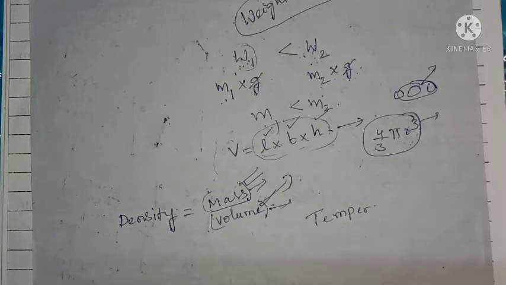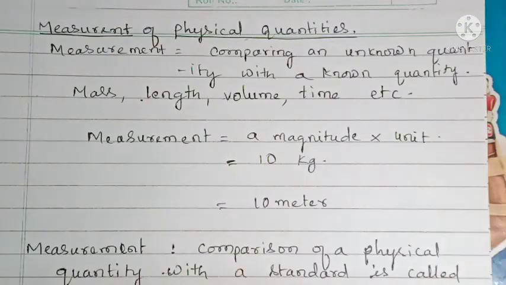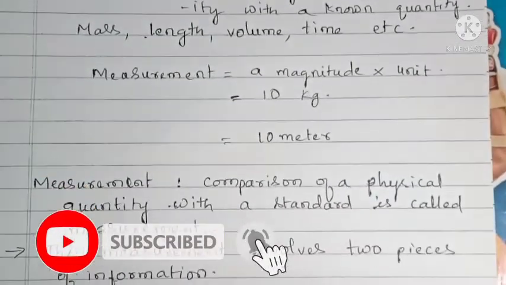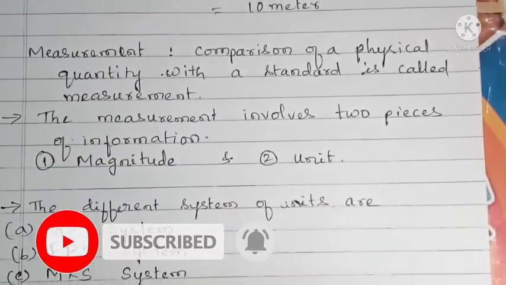Different units are there: Kelvin temperature, degree Celsius, and degree Fahrenheit. Let us know one by one. Now, measurement of physical quantities. Let us know what we mean by measurement and what are the different quantities we are going to measure.